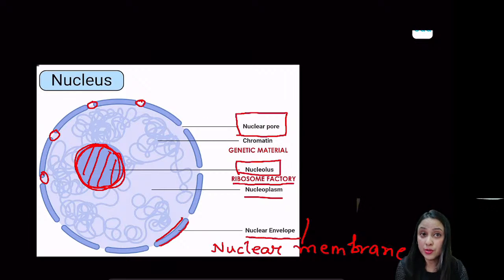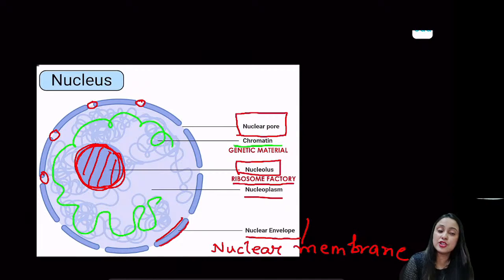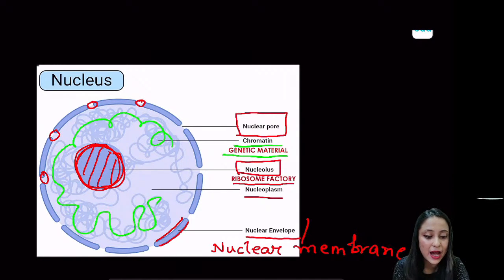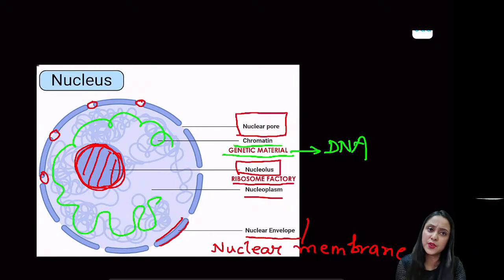Alright. Now coming to the most important aspect of the nucleus, that is the presence of the chromatin. Okay. So if you can see it here, twisted and coiled threads like this, right? These structures are said to be the chromatin, which is also present in the nucleus, and they are going to contain the genetic material. So the DNA, if you know this, DNA stands for deoxyribonucleic acid. This DNA is present within the chromatin material, which in turn is present within the nucleolus, right? So I believe this is clear.